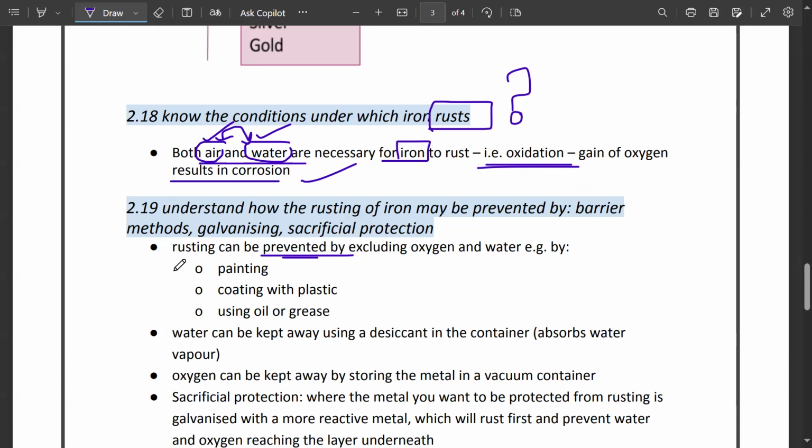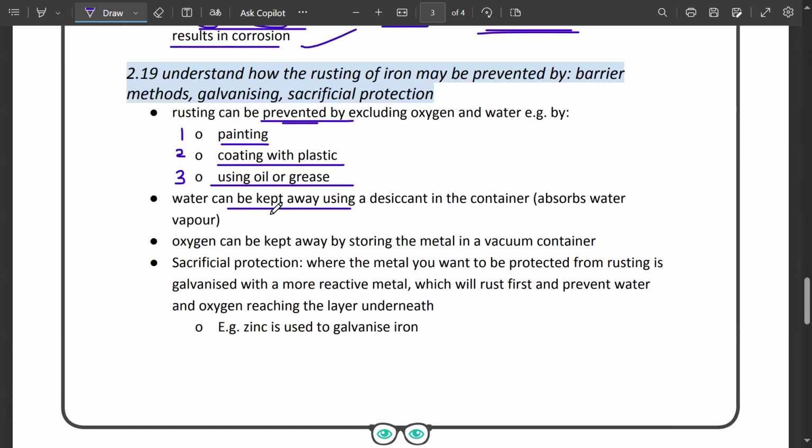Rusting can also be prevented. These come in the paper: the ways are painting, coating with plastic, using oil or grease. Water can be kept away using a desiccant in the container that absorbs the water vapor. Oxygen can also be kept away by storing the metal in a vacuum container. Or a very important way is sacrificial protection, where the metal you want to be protected from rusting is galvanized with a more reactive metal.